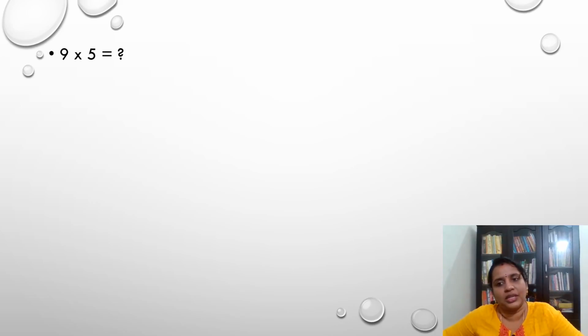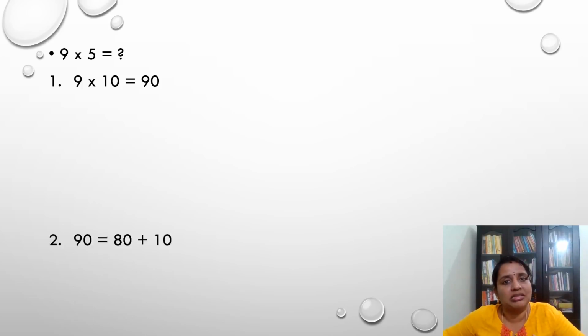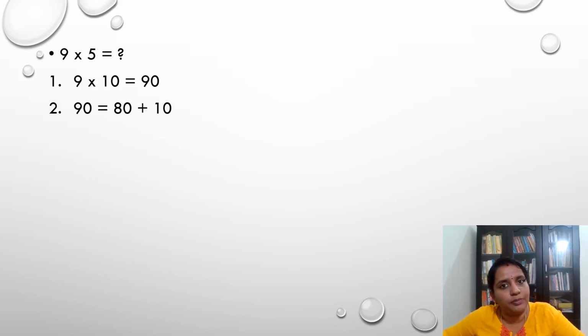9 into 5. What's the first step? The same thing. We have to find the multiple of 10 of the number. The number here is 9. So 9 into 10 is equal to 90. The second step, I have to split the 90. That is a multiple of 10 before 90, that is 80 plus 10. So 90 is equal to 80 plus 10.